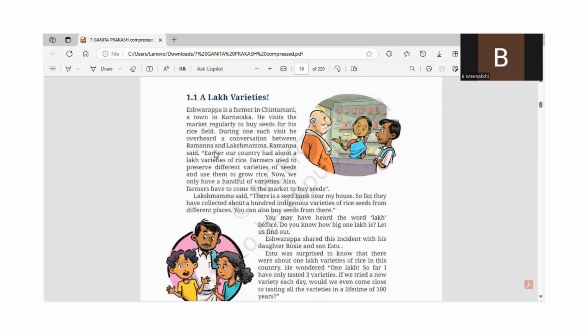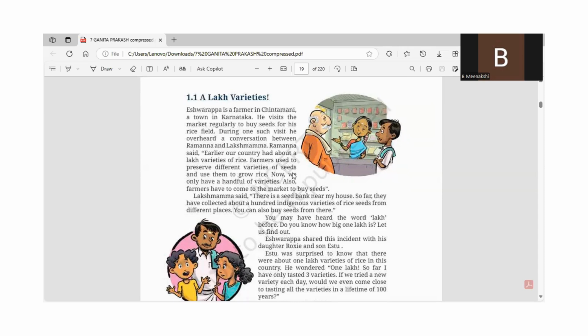So he heard a conversation between Ramana and Lakshamma. Ramana said earlier our country had about a lakh varieties of rice. So there was a huge amount of rice in our country in the earlier days. Farmers used to preserve different varieties of seeds and use them to grow rice.